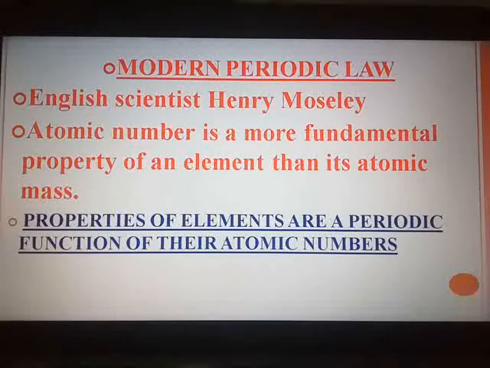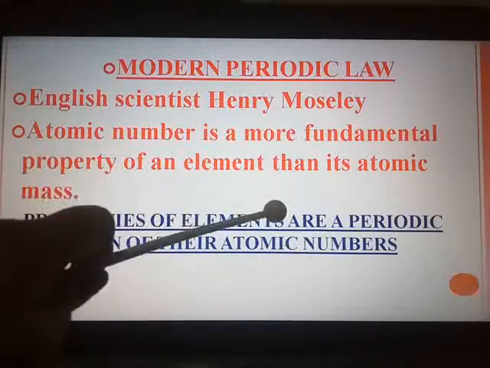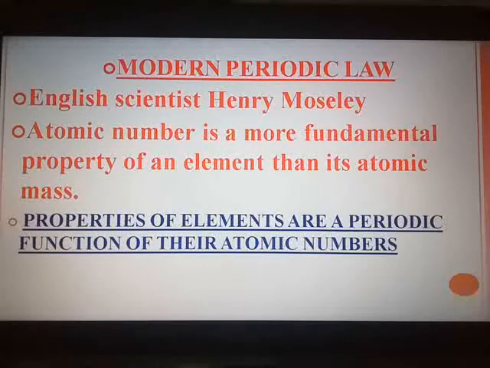See the basic difference between the other laws and the modern periodic law. Just now I told Mendeleev's periodic law, it is similar to the modern periodic law, only in place of atomic numbers it is atomic masses. Now let us go through the structure of the modern periodic table which was formed by Henry Moseley, and let us see what groups, what periods are included, and whether they match a little bit with Mendeleev's periodic table.